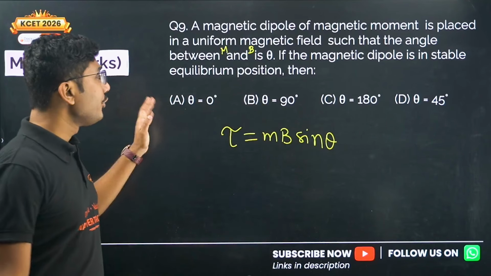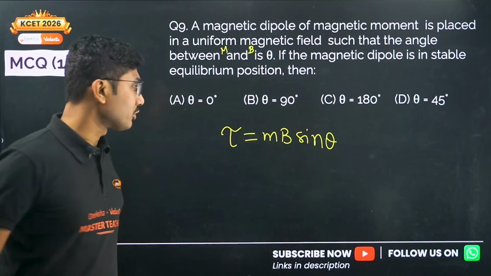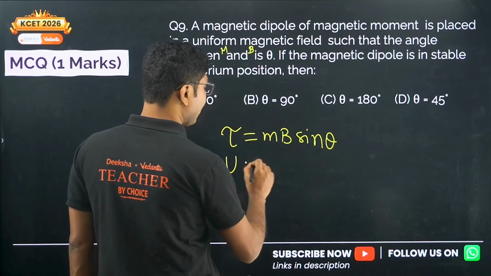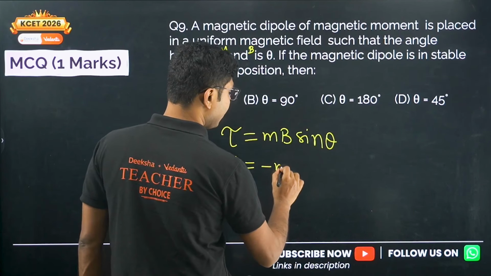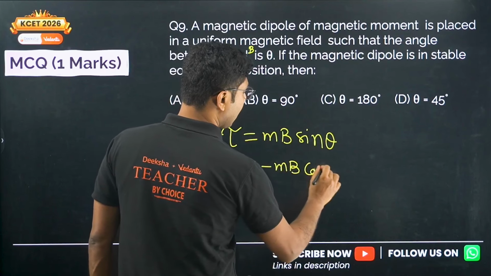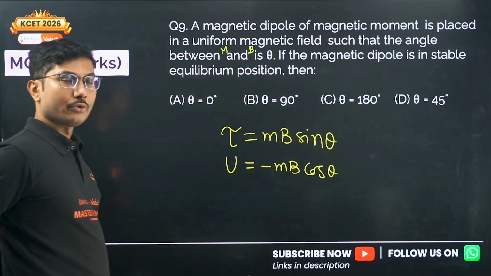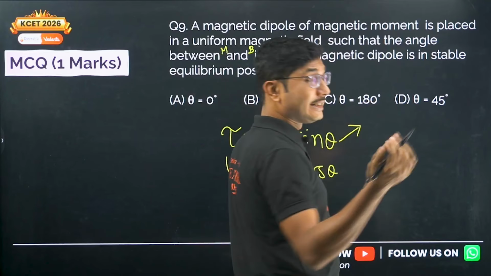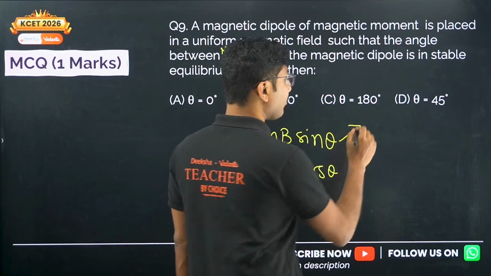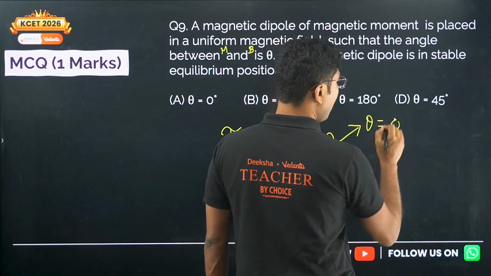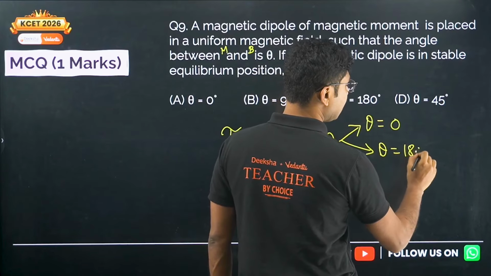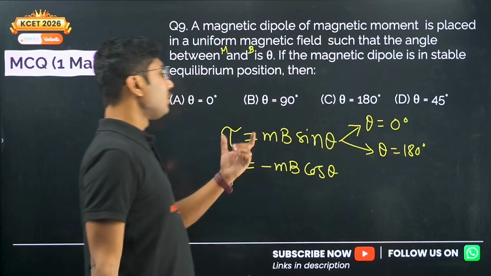But which one of them is the stable position? For stable position you need to know the potential energy as well. What is the formula for potential energy? Potential energy is minus MB cos theta. Both are important to know. So what is theta for equilibrium? Theta for equilibrium is theta equals 0 as well as theta equals 180 degrees. These two angles give the equilibrium because torque becomes 0.